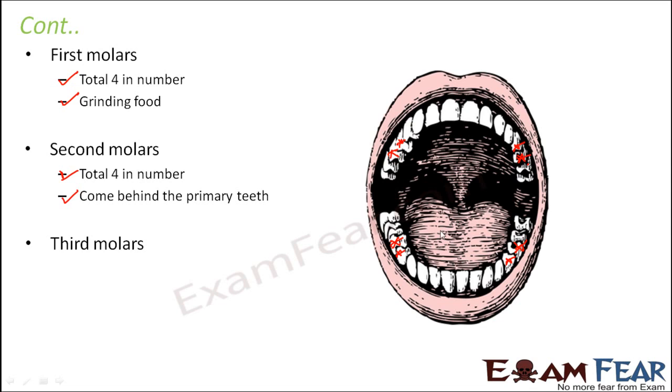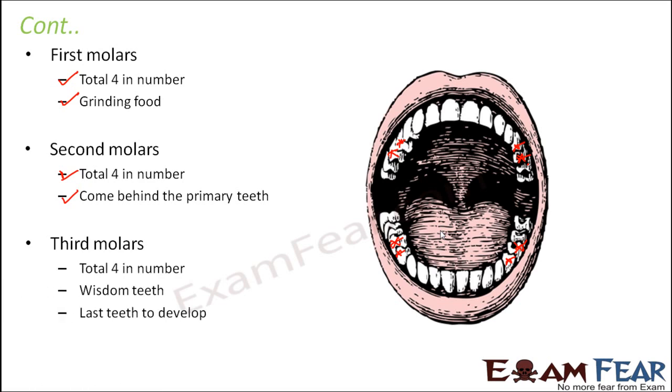Molars are basically the largest teeth. If you have ever been to a dentist to get a tooth extracted, or have ever seen a sample of an extracted tooth, you can see that the teeth which are molars, towards the end of your mouth, are larger than the ones present in front. So molars are the largest teeth. Second molars are also 4 in number.